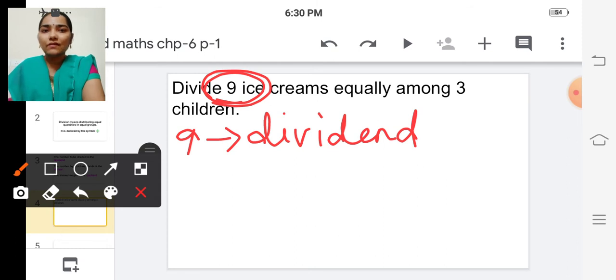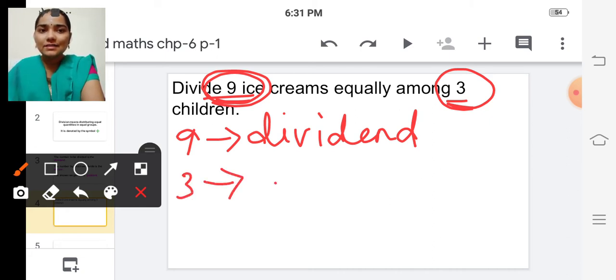And which one is the divisor? 3, because we have divided 9 ice creams among 3 children, that is 3 groups. So 3 is the divisor. And each child is having how many ice creams? 3 ice creams, isn't it?